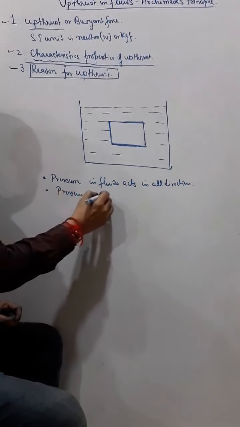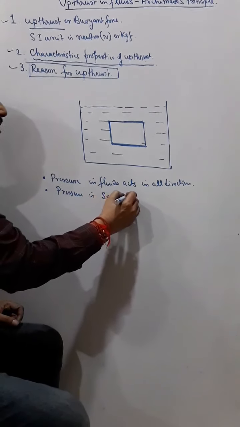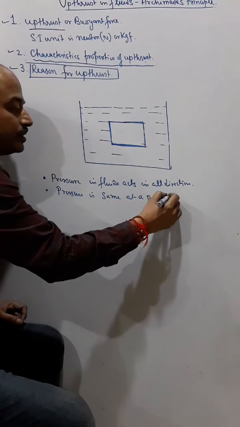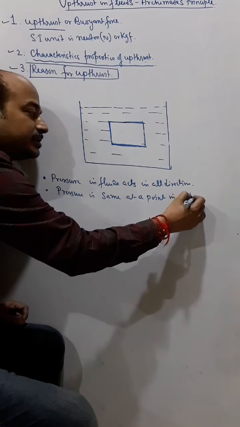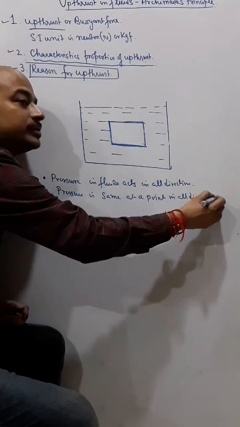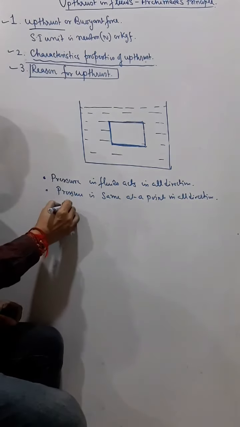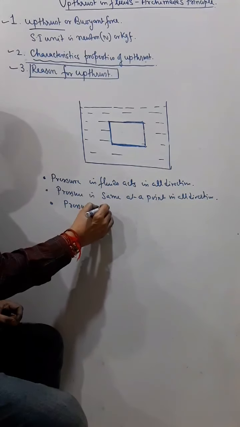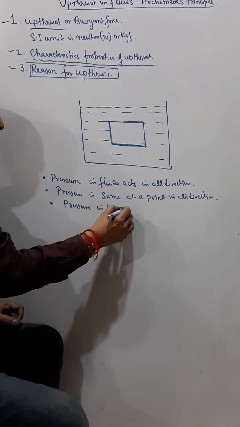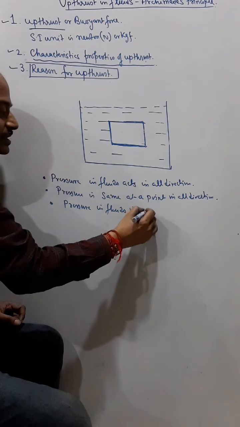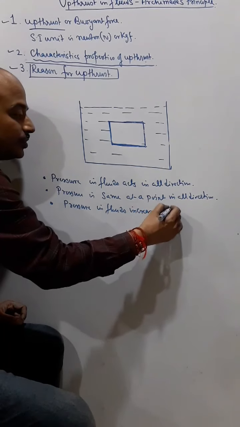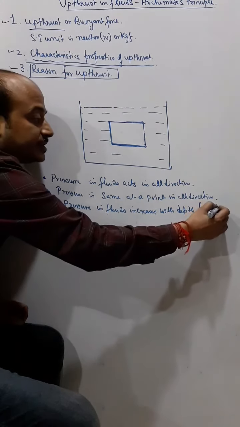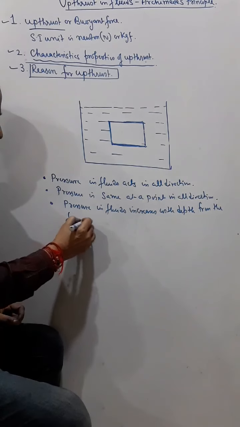The second point: pressure is the same at a point in all directions. And the third thing is that pressure in fluids increases with depth from the free surface.